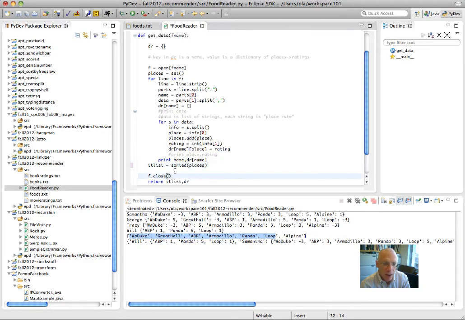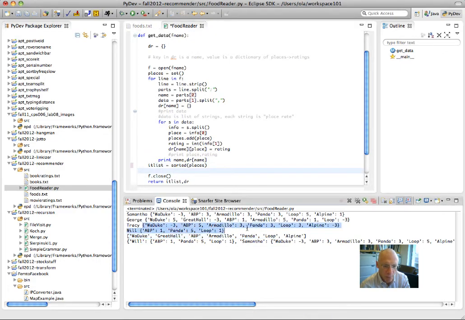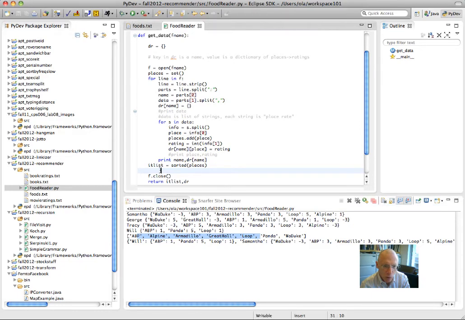Now that I have that, I need to go through and change my dictionary for each name into a list. So I want these ratings to be in some canonical order, some standard order. And the standard order is going to be the order that it appears in it list, which is alphabetical. So I'm going to loop over my dictionary. Here's the purpose. I'm going to say for name in dr.